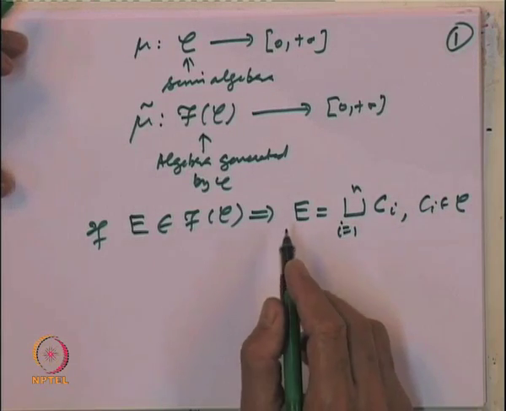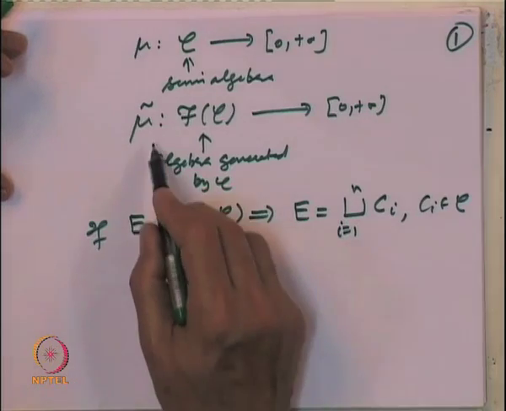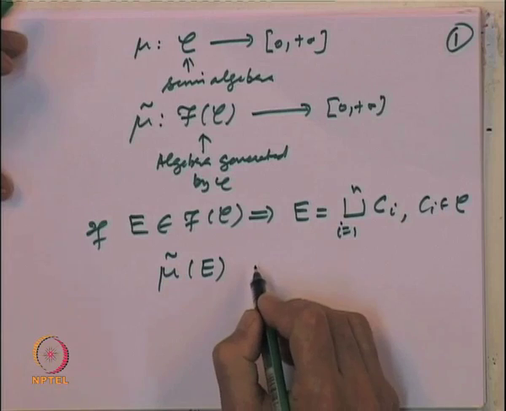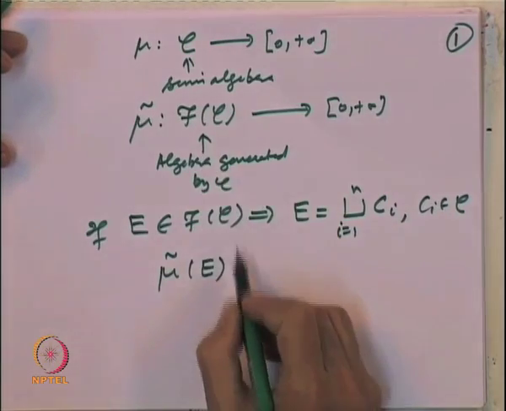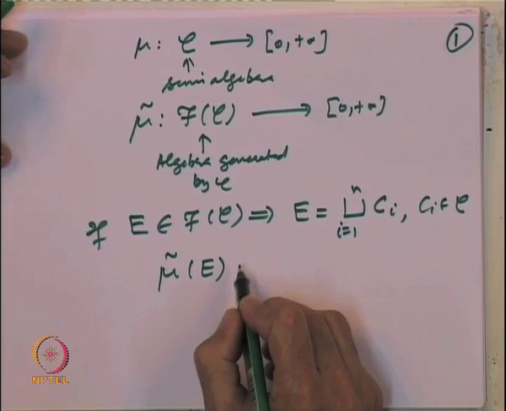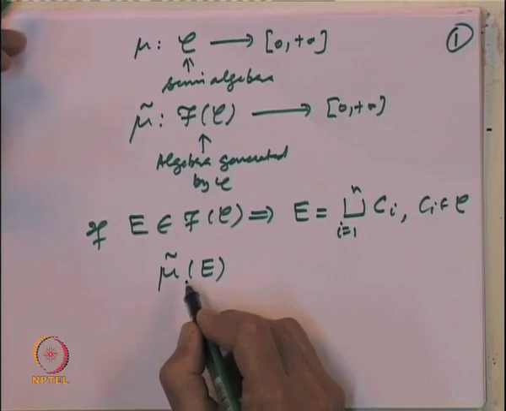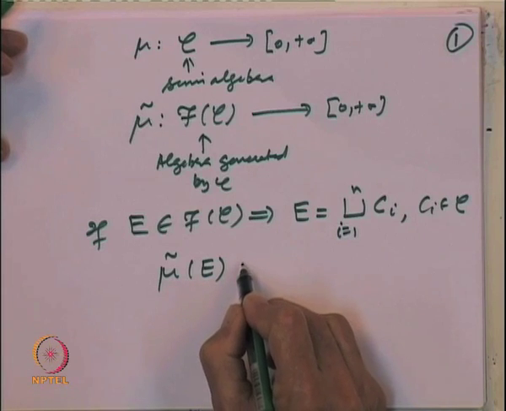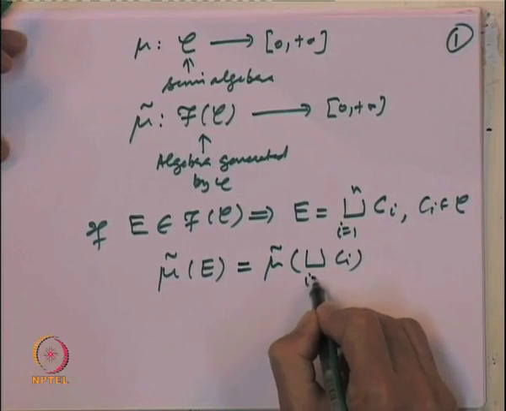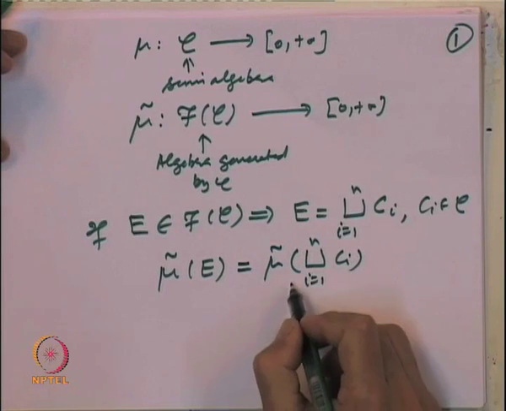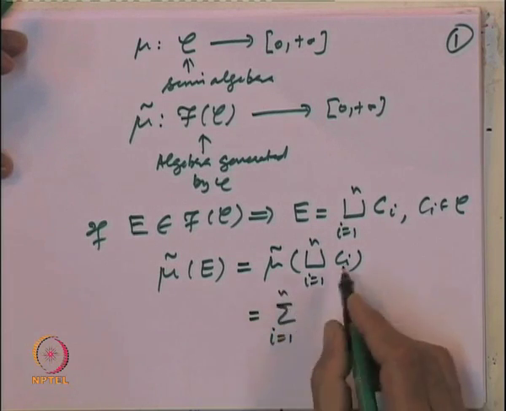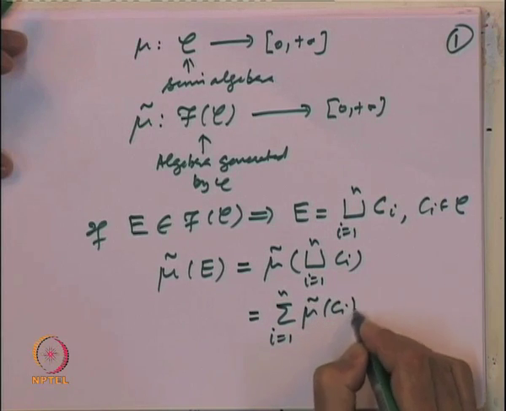Now, why have we defined mu tilde the way we have? See, if mu tilde of E is going to be defined and it is going to be a measure on the algebra f of C, then we know that every measure is also finitely additive. So, by the finite additivity property of mu tilde, which we have not yet defined, this should be equal to mu tilde of the union of C i, i equal to 1 to n, and this being finitely additive, we should have the sum over i equal to 1 to n of mu tilde of C i.